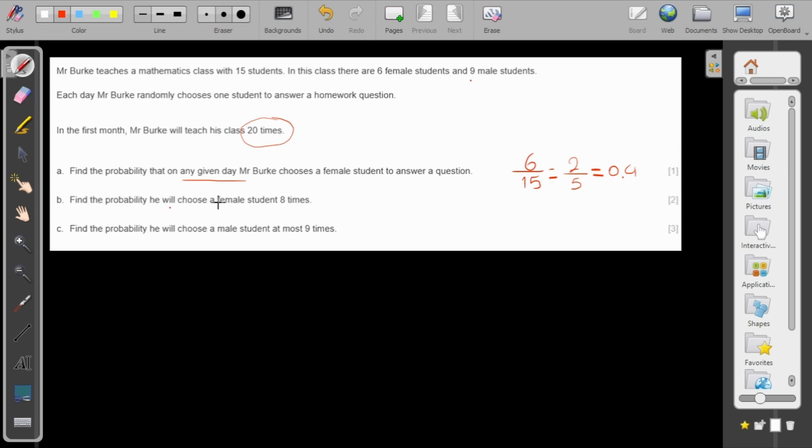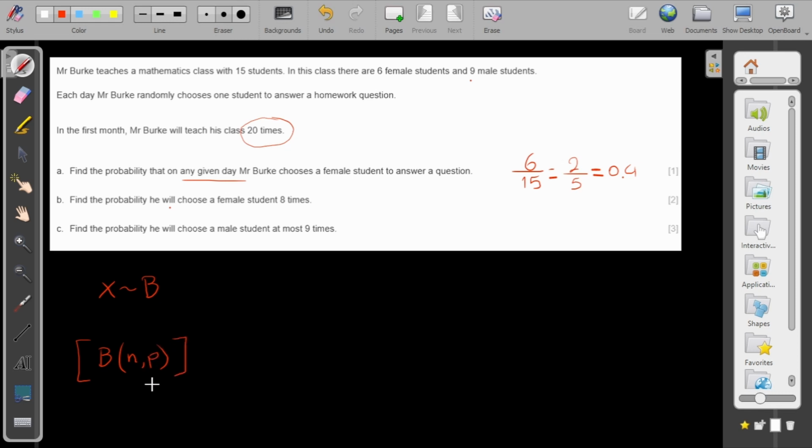Now, find the probability that he will choose a female student 8 times. So basically, I should say that my variable, let's say X, follows a binomial distribution. And don't forget the parentheses here: the binomial distribution is always the number of trials, n, comma, the probability of success.